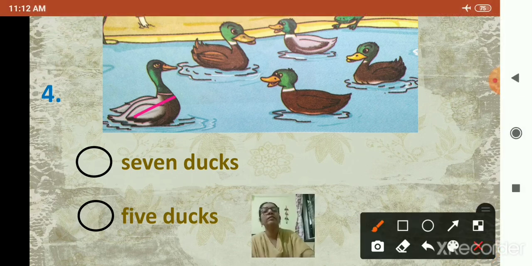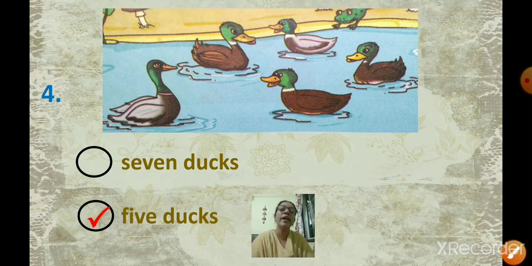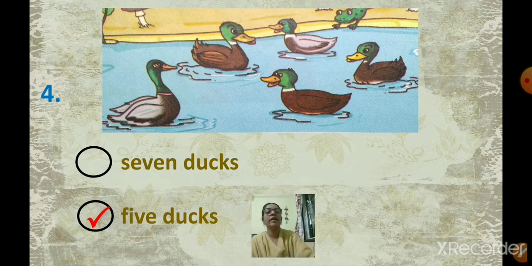1, 2, 3, 4 and 5. So how many ducks are there? There are 5 ducks. So you are going to click on 5 ducks. Okay. Next one.